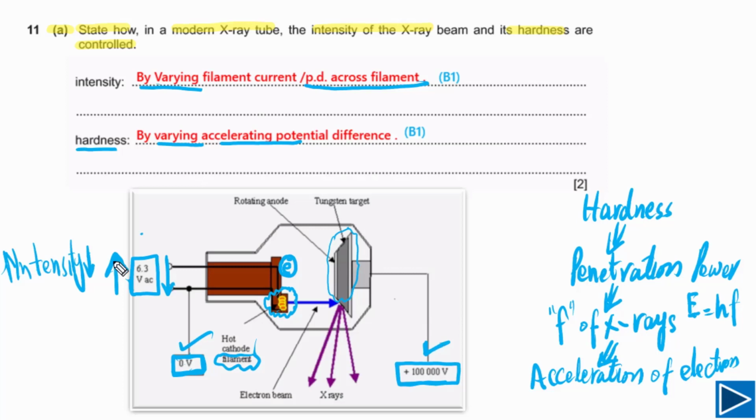And by increasing the potential difference across filament, you can increase the intensity, or by decreasing it you can decrease the intensity. This is how you can control. But if you look at the marks, this is a B mark, this independent mark, so this must be seen in your answer, so you have to be careful and mention this one. You can mention current, or you can say PD across filament. This mark is also a B mark, this has to be in your answer.